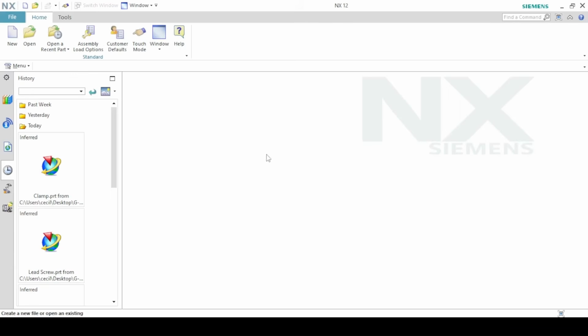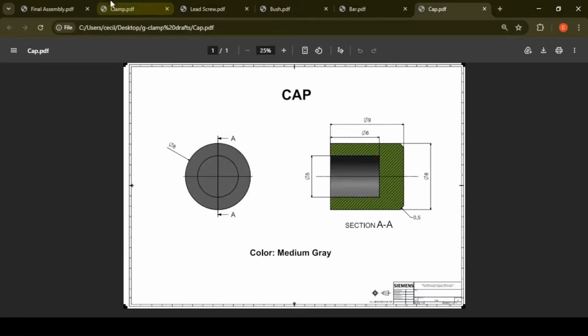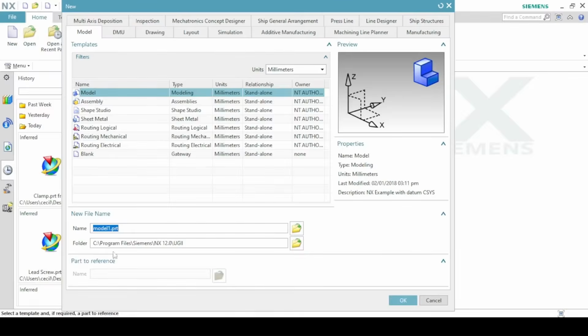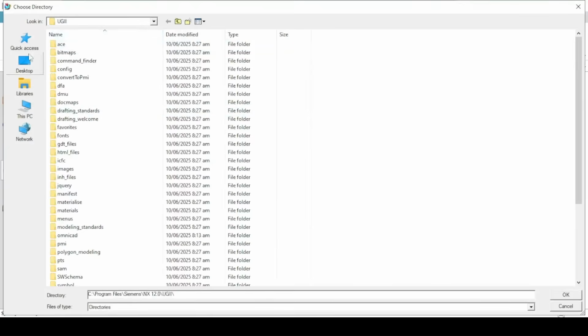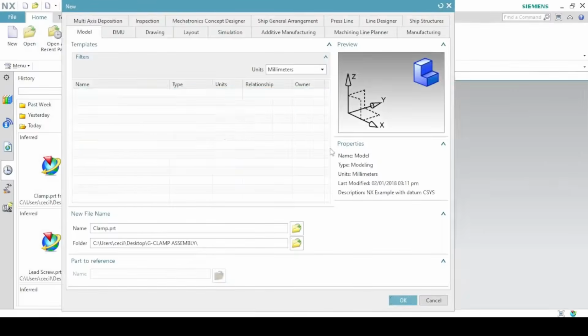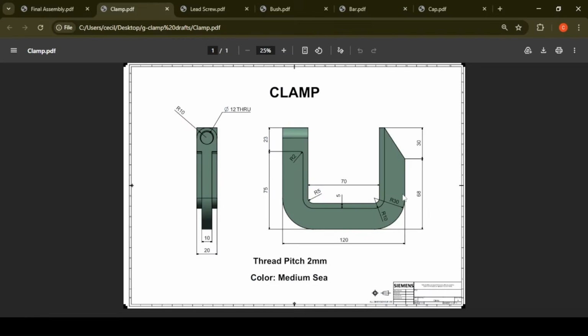Inside the Siemens NX window, create a new file. The workbench is model, because we are modeling a part, and the units should be in millimeters. The name for the part, this is the first component, the clamp. And then a folder to save it. You save it on the desktop in the G-clamp assembly folder. Click OK, and it will take you to the Siemens NX 3D modeling workspace. So we can now start.